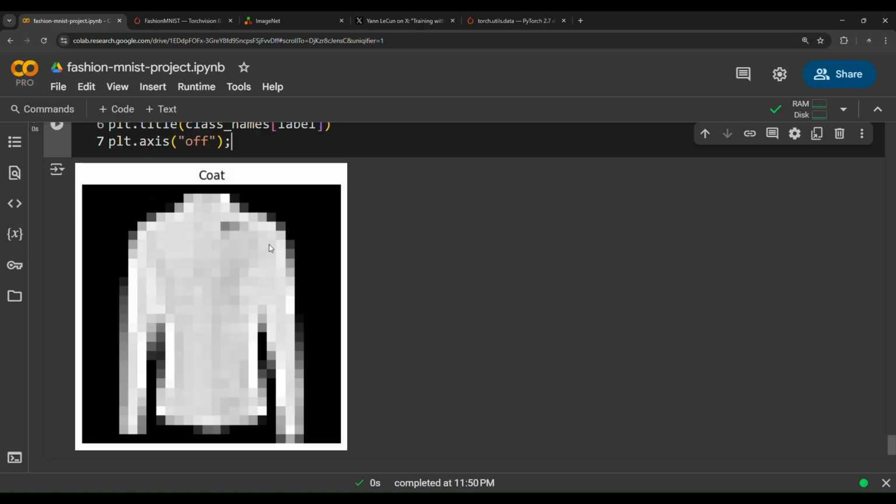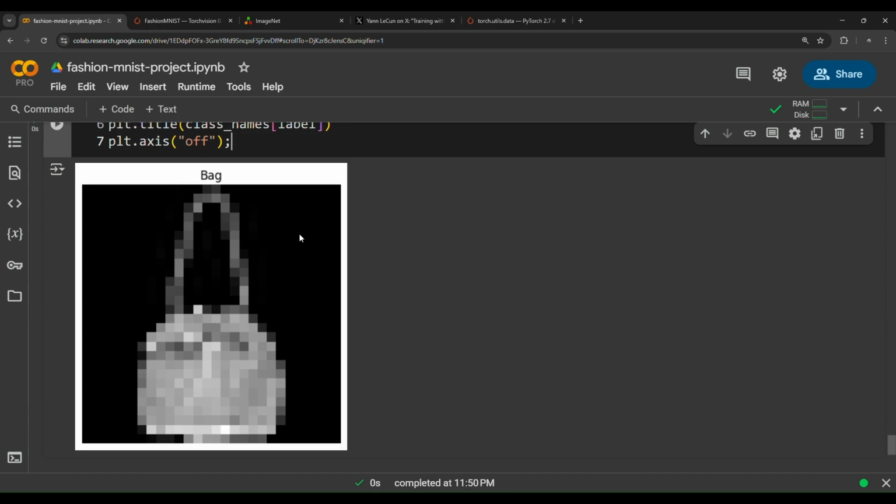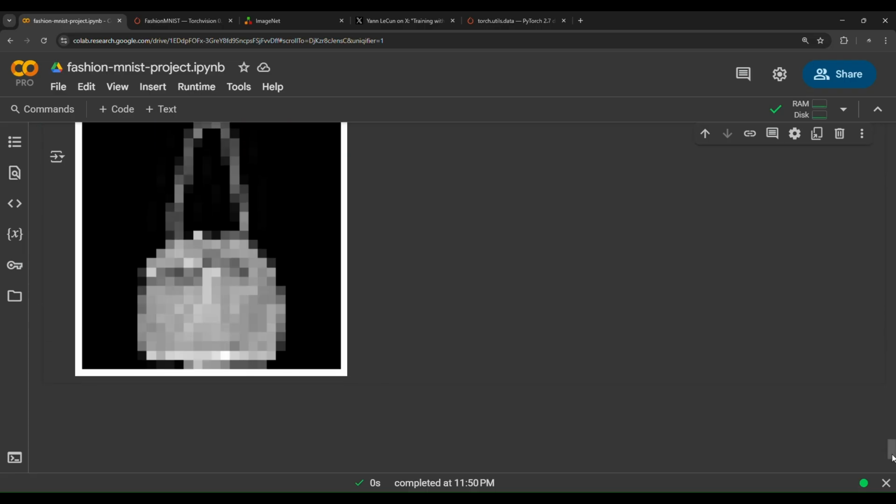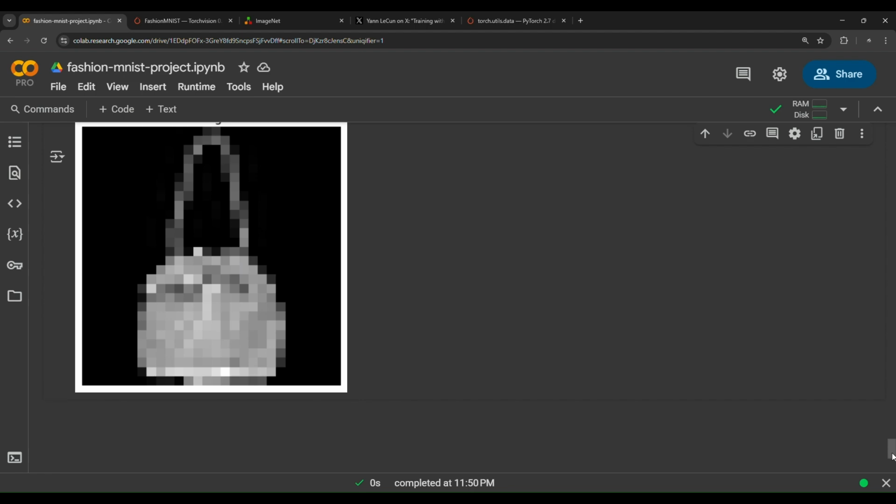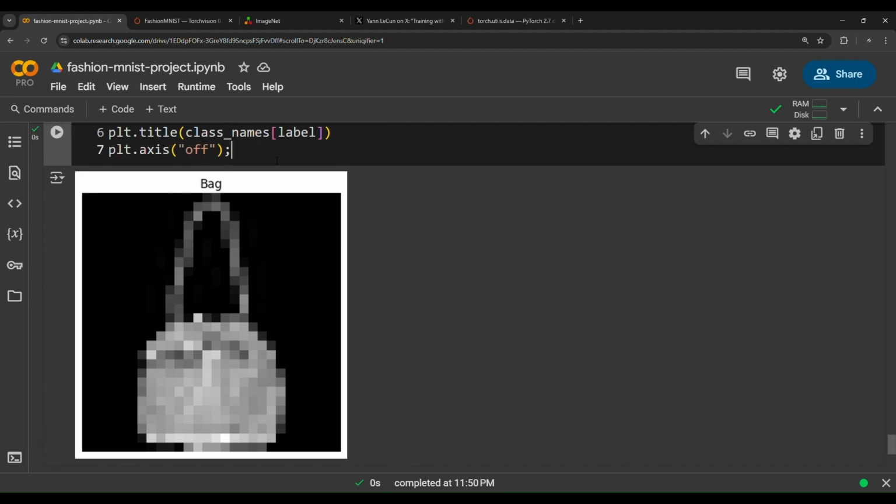So the shapes of these images, for example, the coat has this specific shape, this specific edge here. So the model will try to learn the patterns, the edges, the corners, the colors, the shapes, starting from the simple patterns towards the more complex patterns. For example, it will try to learn that this is square-like shaped, this is triangle-like shaped, and so on. So the model will try to learn these patterns, these figures, these properties through using backpropagation and gradient descent as the optimization algorithms.